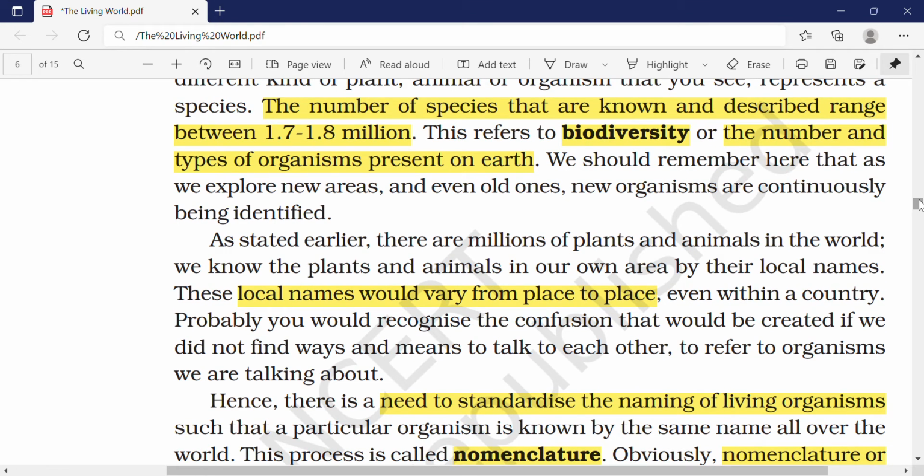But every plant and every animal, we all know it by our local names. What do I mean by local names? We say money plant, and we call brinjal as brinjal, whereas some parts of the world call brinjal as eggplant. When you go and ask, give me brinjal, they wouldn't know what brinjal is. If I go and ask in a local shop here, obviously they won't know what an eggplant is. So you have to have a common name for any species that we see.